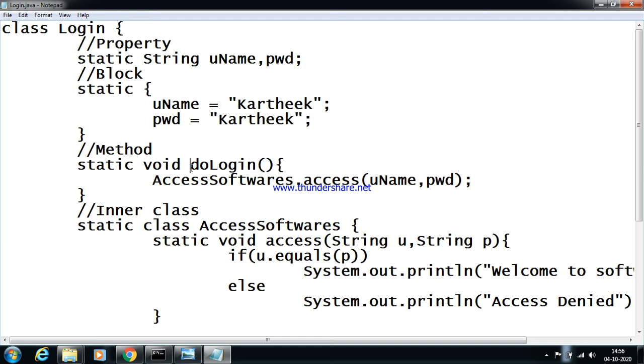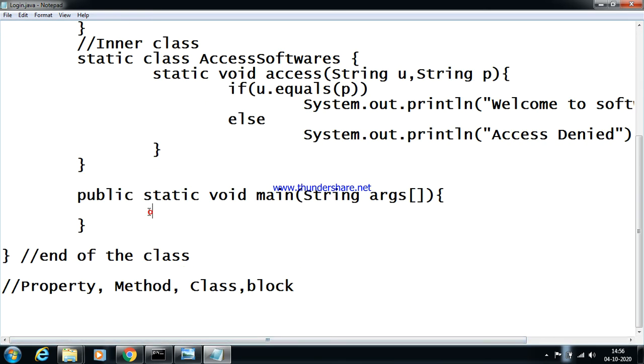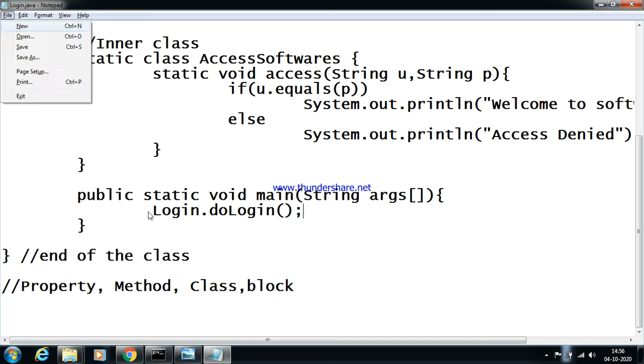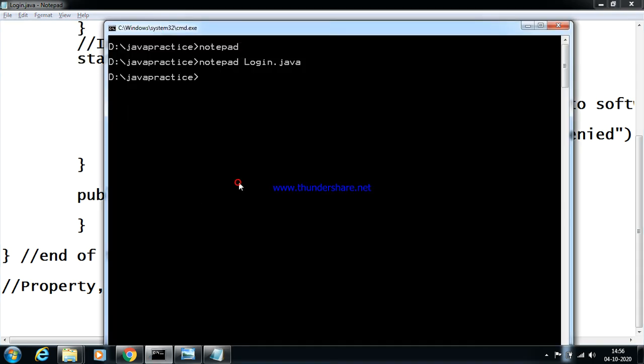Now again, how to call doLogin? doLogin is what kind of method? It's a static method, and a static method doesn't require any object, hence directly call the doLogin method using the Login class, as Login.doLogin. Done.